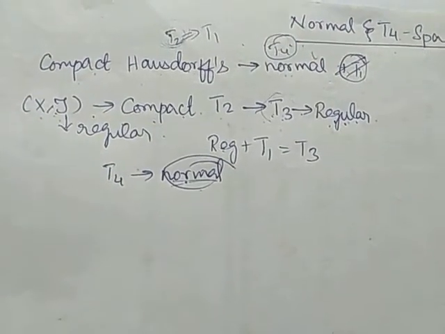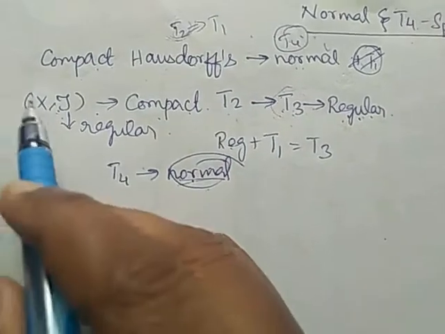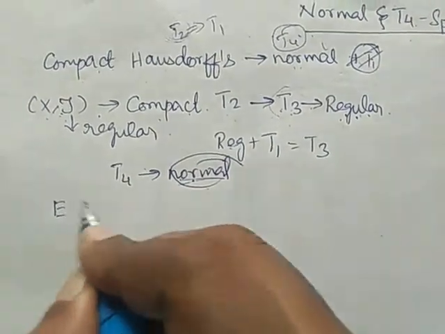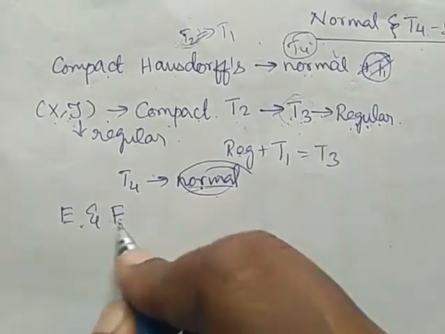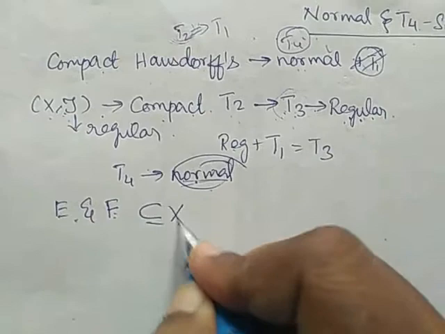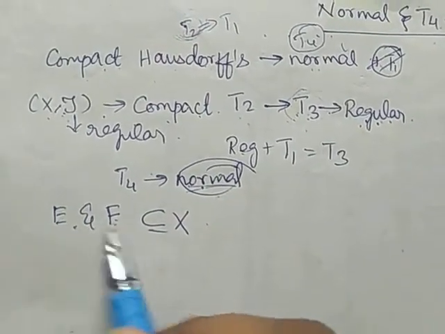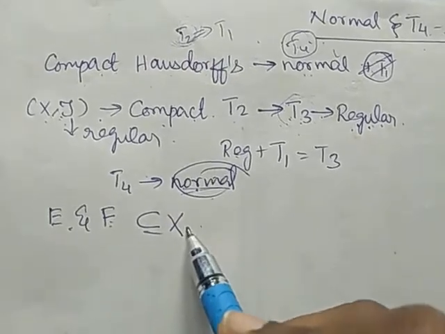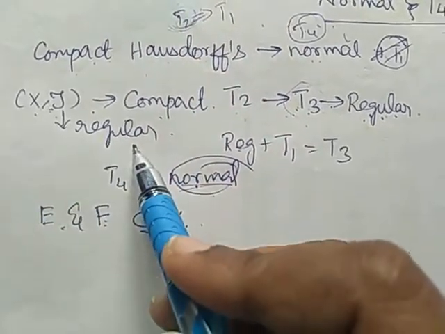So to prove it is normal, we should have two closed subsets, right? So I am considering E and F as two disjoint closed subsets of capital X. (X, tau) is regular.